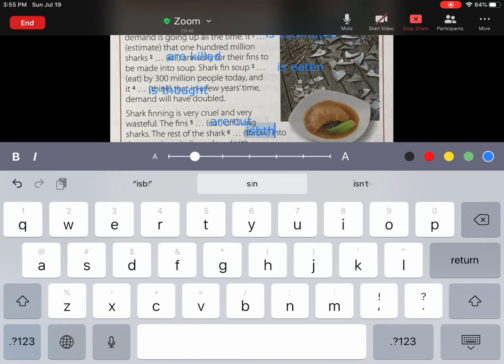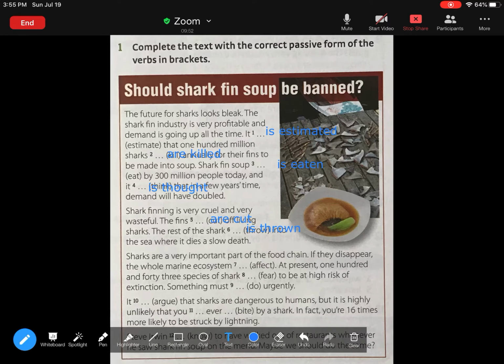Imagine, this is so wrong to do. I mean, they just cut their fins and then throw them again to the sea without their fins and their pain. I hate when people do this to animals. Okay, the rest of the shark is thrown into the sea where it dies a slow death. Come on, how can people do that?